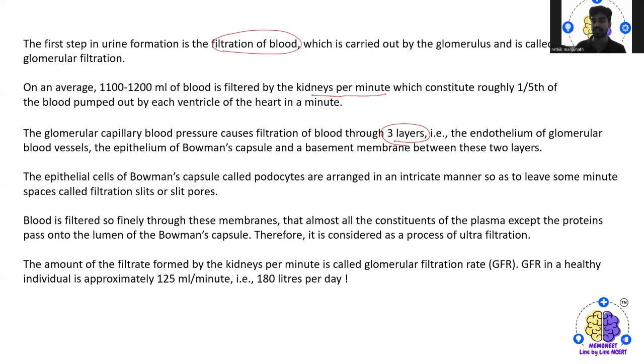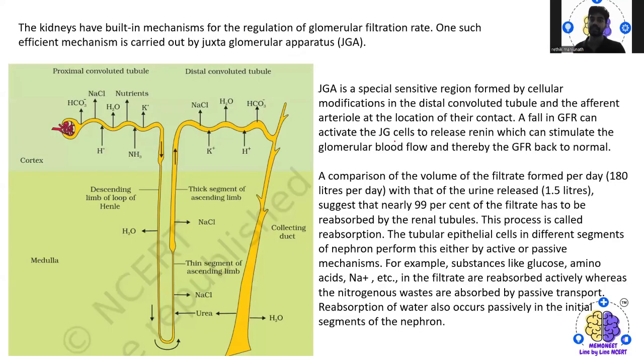This glomerular filtration rate in a healthy individual is approximately 125 milliliters per minute, that is, 180 liters per day. So this is how it looks. Then the kidney has a built-in mechanism for regulation of the glomerular filtration rate.